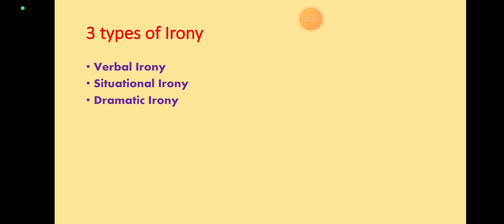Now next we will start with situational irony. So what is situational irony? Situational irony occurs when the exact opposite of what is meant to happen happens. It involves a discrepancy between what is expected to happen and what actually happens. For example, when someone buys a gun to protect themselves, but the same gun is used by another individual to injure him.